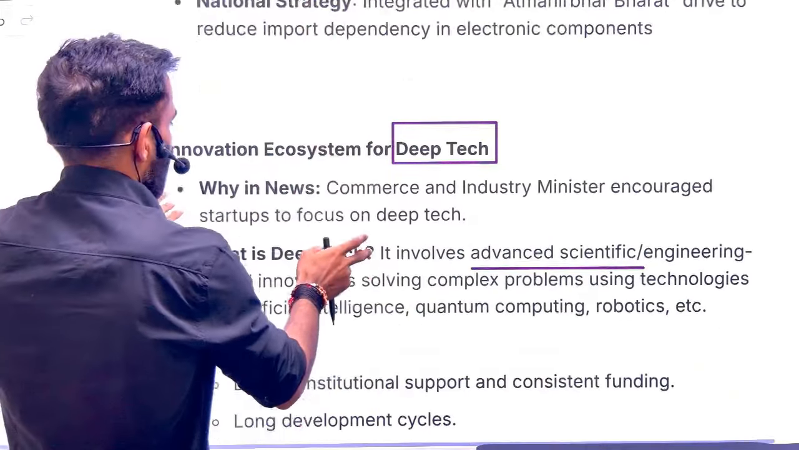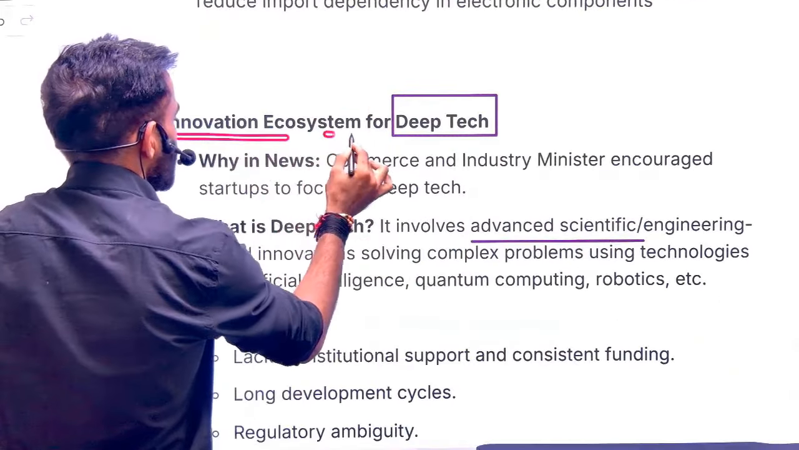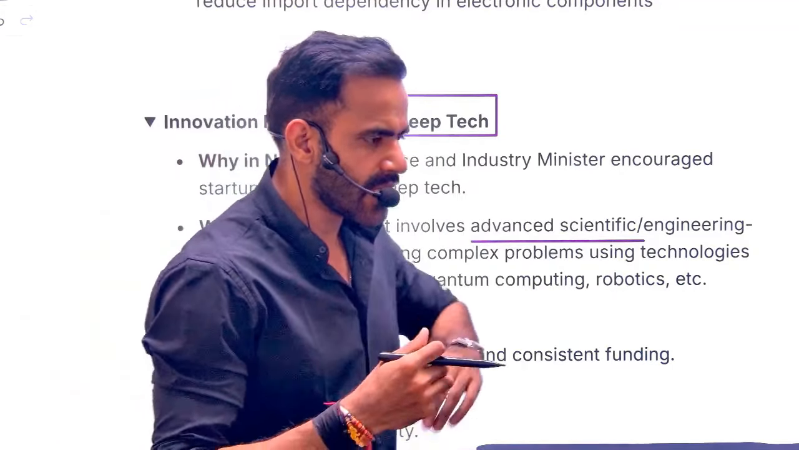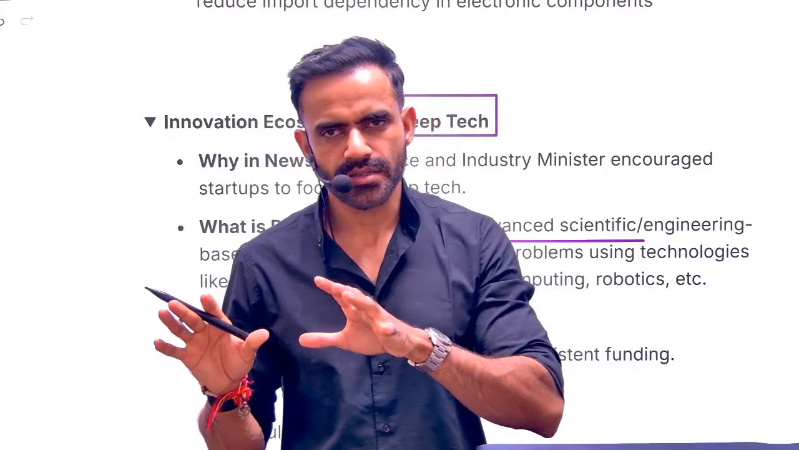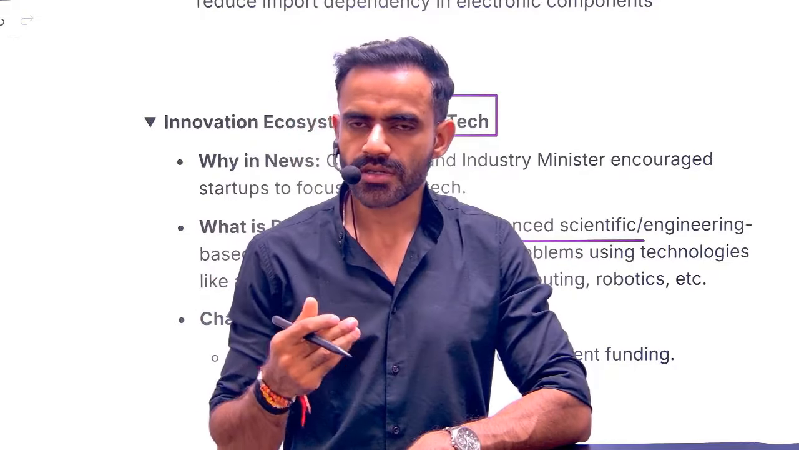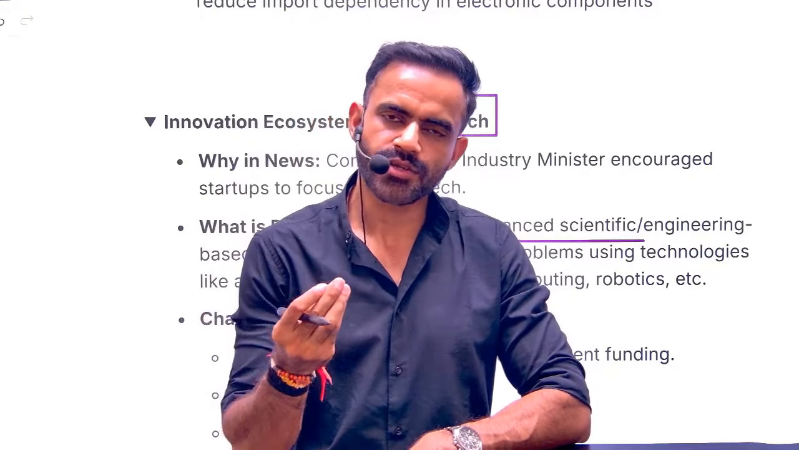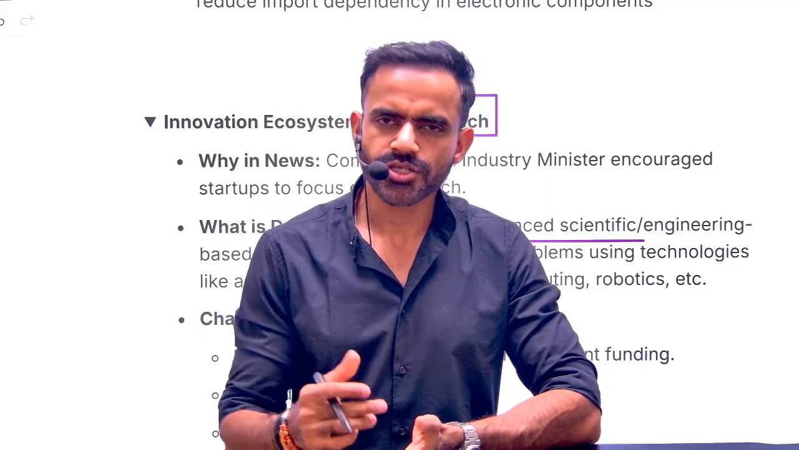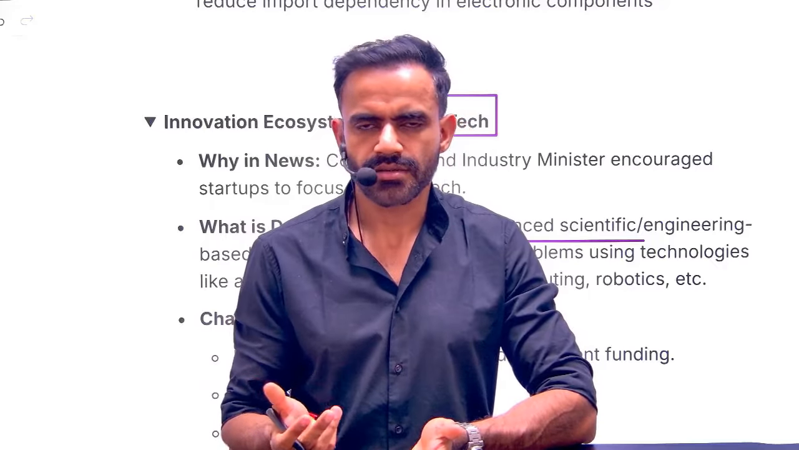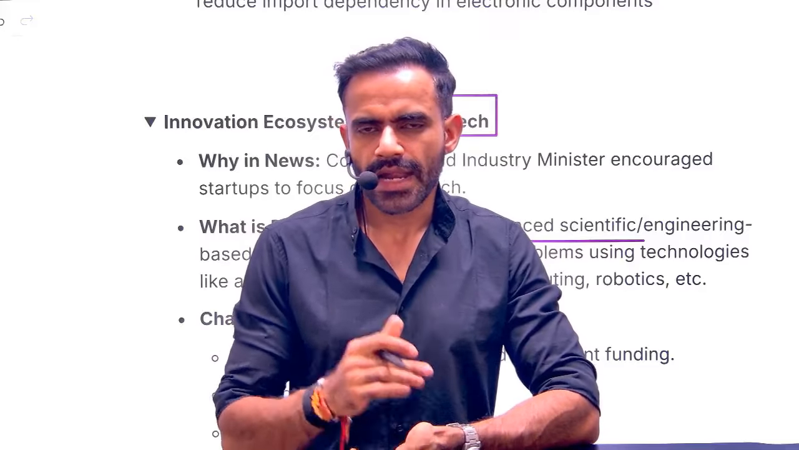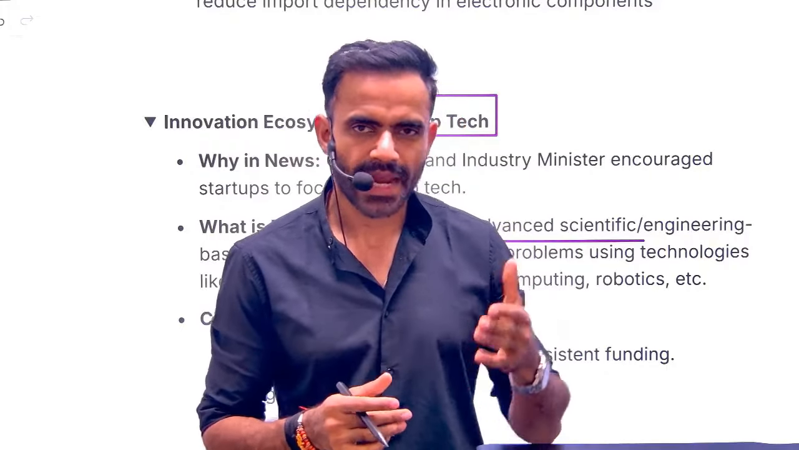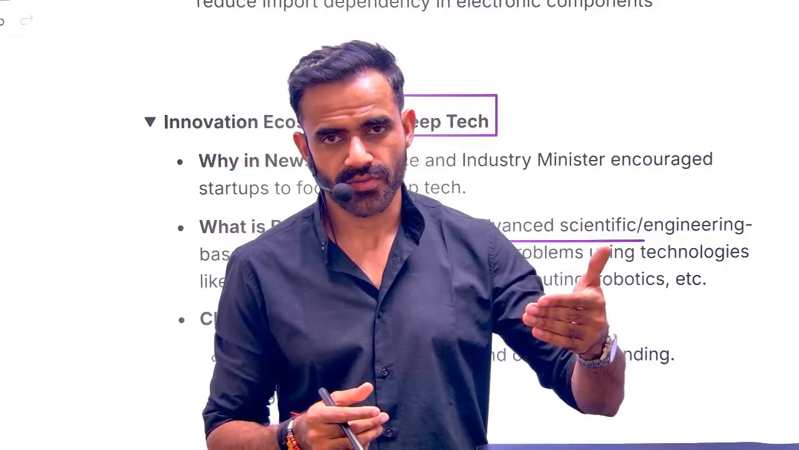Okay, next is related to the innovation ecosystem for deep tech. Understand, there was a statement by our commerce minister that quick commerce companies such as Blinkit and Zepto, which offer quick delivery of items at your doorstep, are nothing but shops. They're not doing anything transformative. And that's why he emphasized that we should focus on deep tech. Now understand, what is deep tech? Deep tech is something which is very advanced technology.